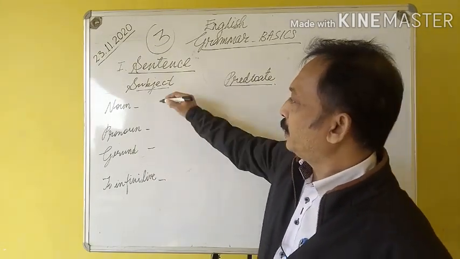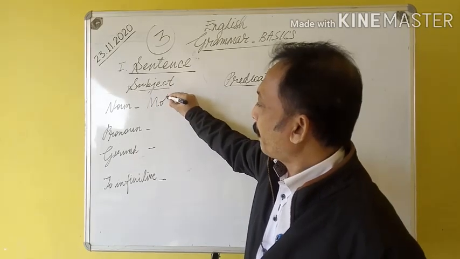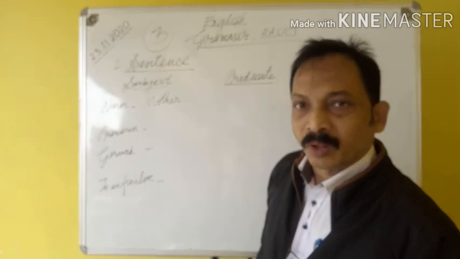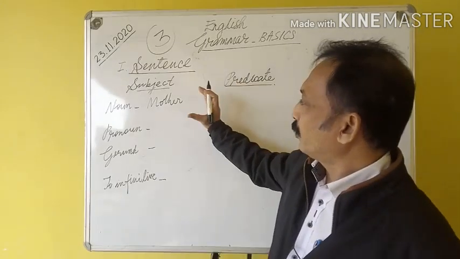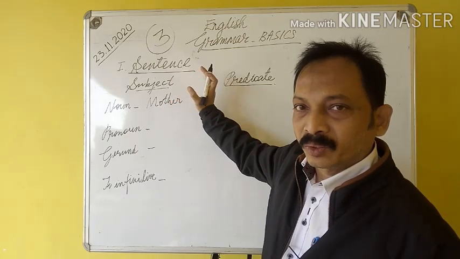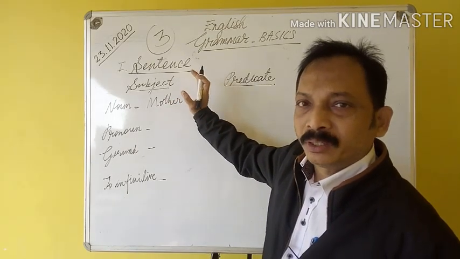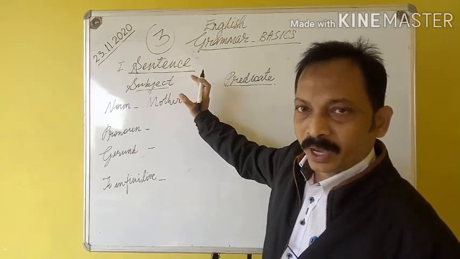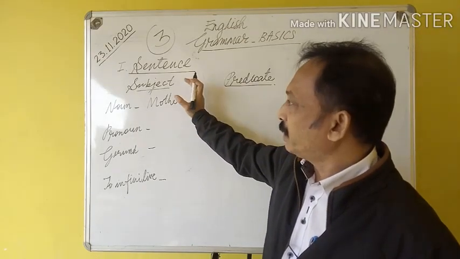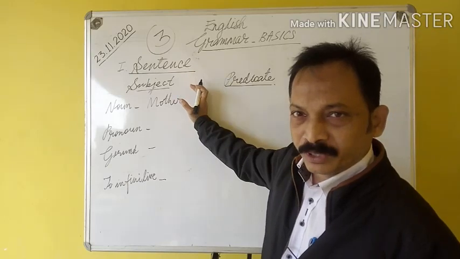For example, mother. Mother is a common noun. So, we have used the noun mother here. So, we have to say something about this subject. That's why we have taken the name of mother. Okay? So, mother is the subject. It is the noun subject.